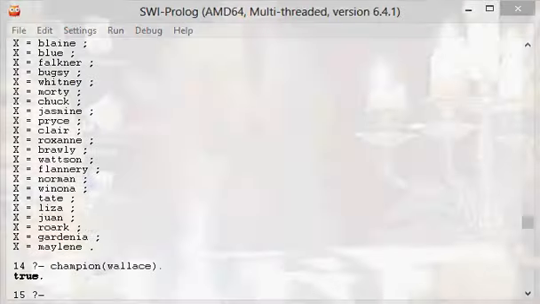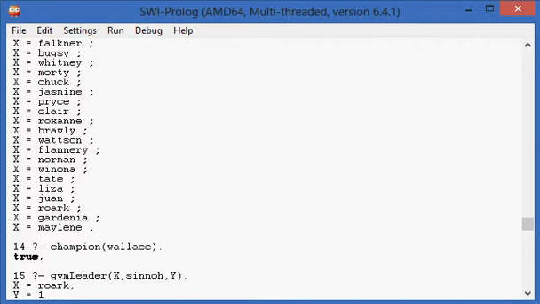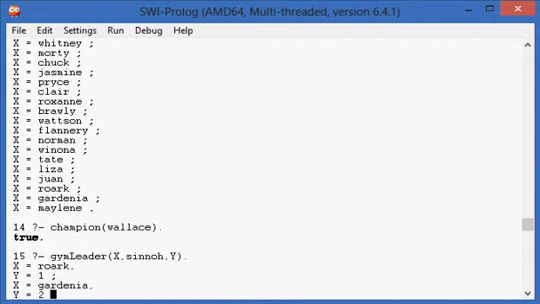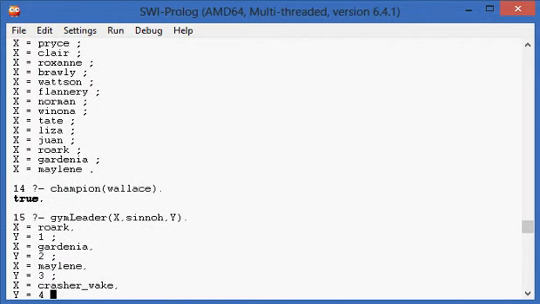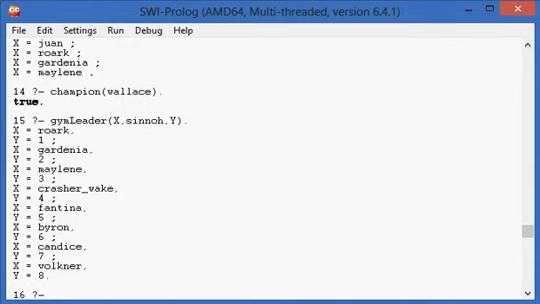So we can go into here, and let's say we wanted to know all. Now this can be used to limit just by region. So let's say we wanted to know all of the gym leaders in the Sinnoh region. So we just define Sinnoh and then use variables otherwise. So Roark is the first one, Gardenia is the second, Maylene's third, Crasher Wake is fourth, Fantina's fifth, Byron's sixth, Candice is seventh, and Volkner is the eighth.